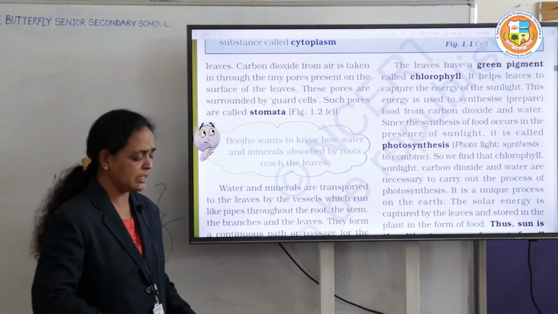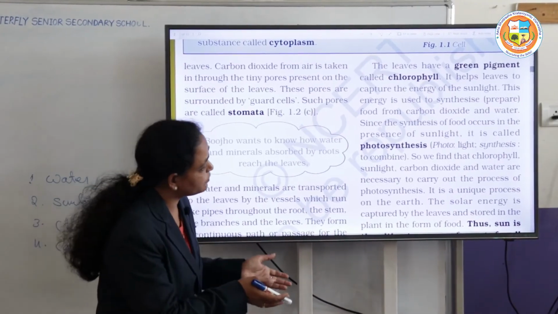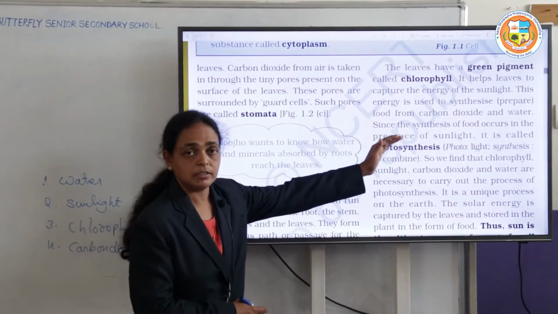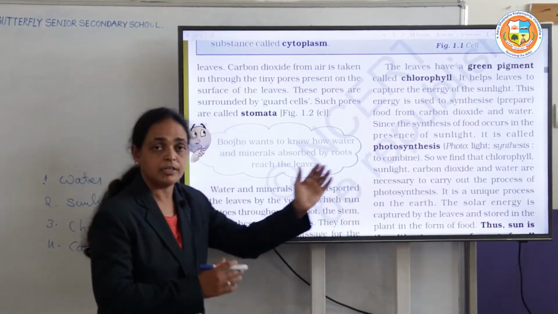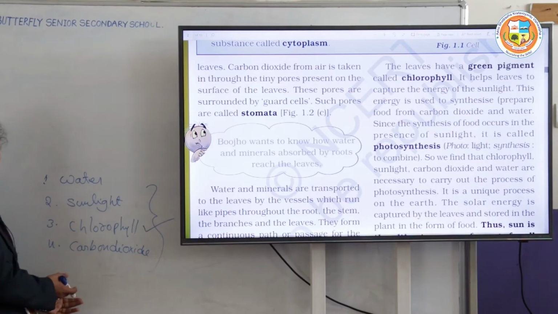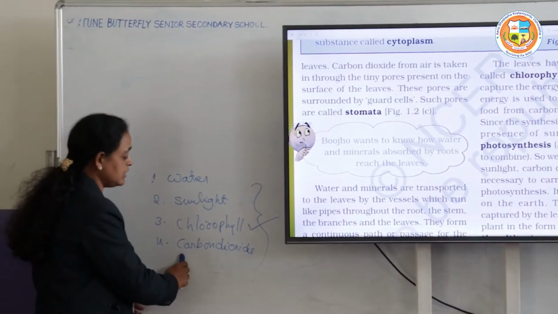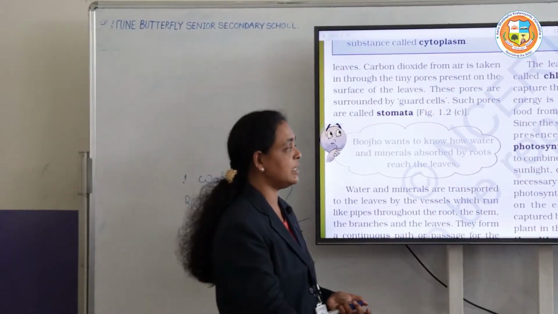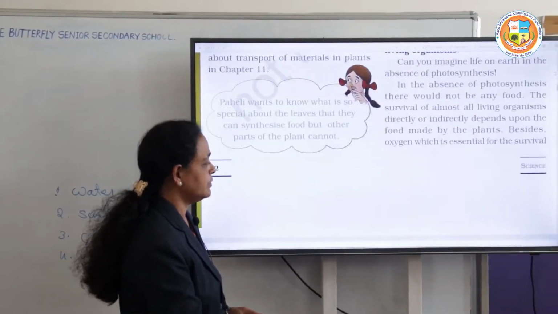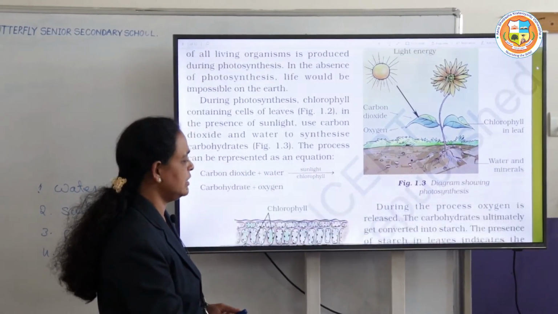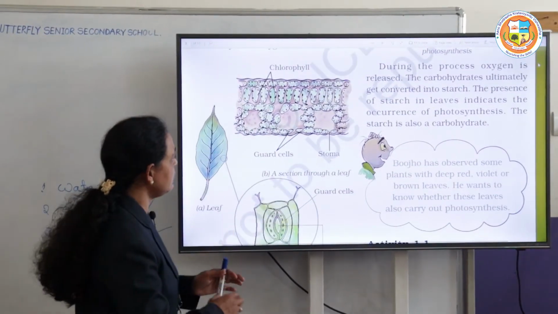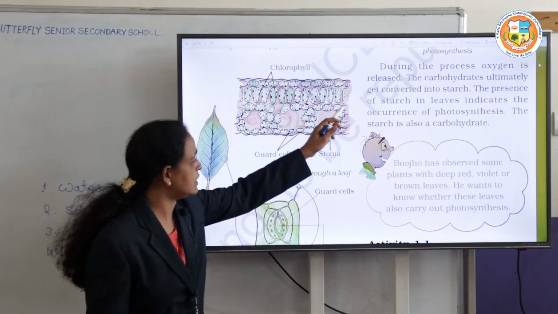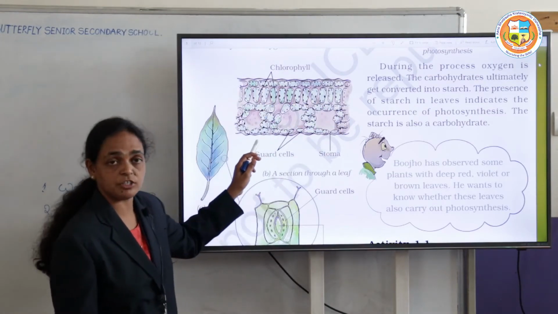Next, one more factor is carbon dioxide. How is the carbon dioxide obtained? When we see the TS of a leaf, we can observe this type of structure.